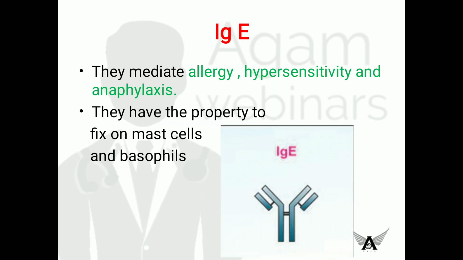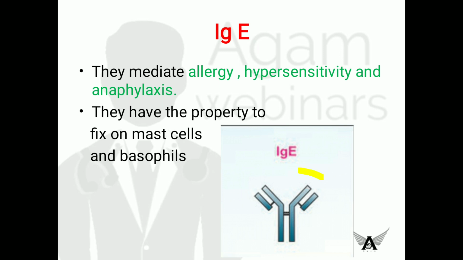Moving on to immunoglobulin E, very important one because they mediate all types of hypersensitivity, allergy and anaphylaxis, and they have a special property. They have the ability to fix on mast cells and basophils, because mast cell is the one which mediates hypersensitivity reactions. You'll be dealing with this in second year in detail. Remember, it is the immunoglobulin that deals with allergy, hypersensitivity and anaphylaxis.